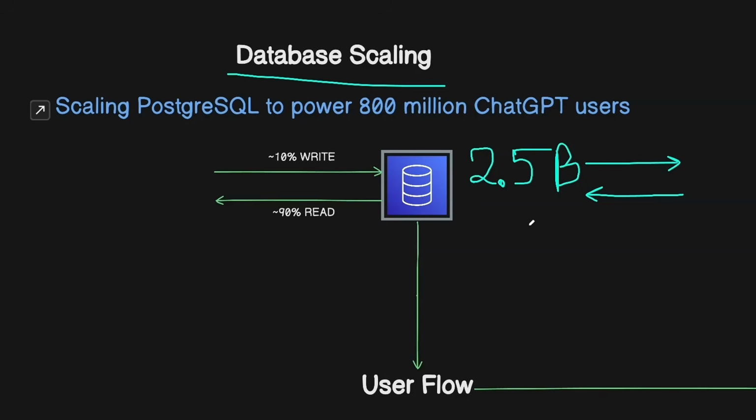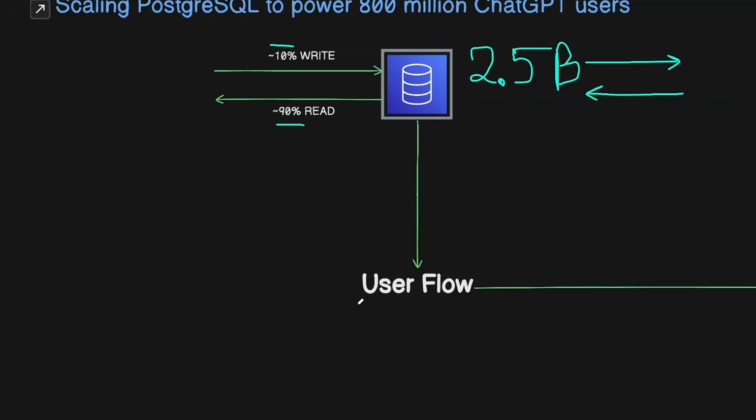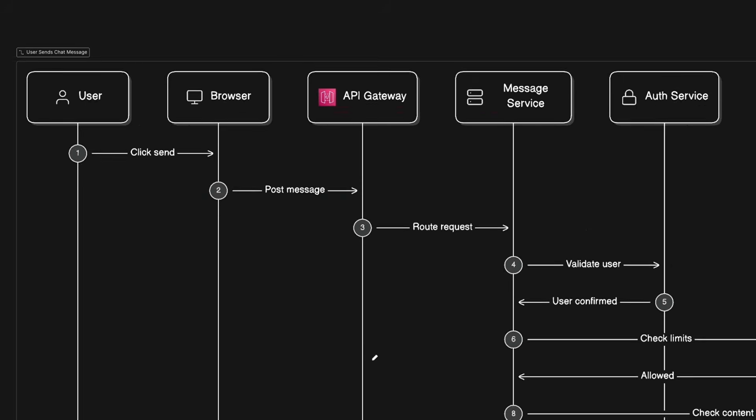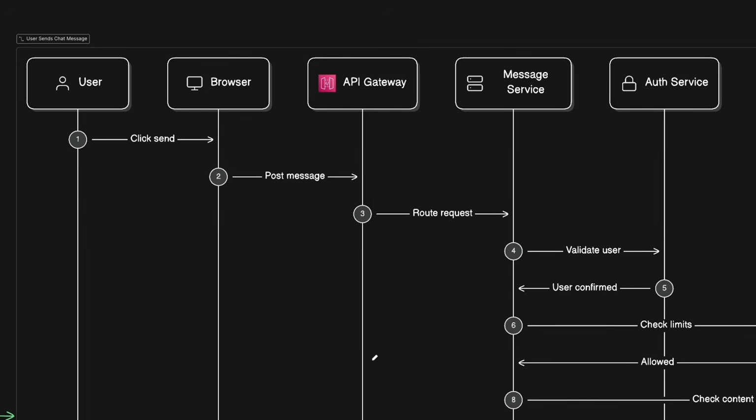Here you might assume that this is a write-heavy system, but actually it isn't. It's roughly a 90% read-heavy system, while only 10% write system. And to understand why that is the case, it helps us to visualize the user flow and how the interaction happens on a system like ChatGPT.